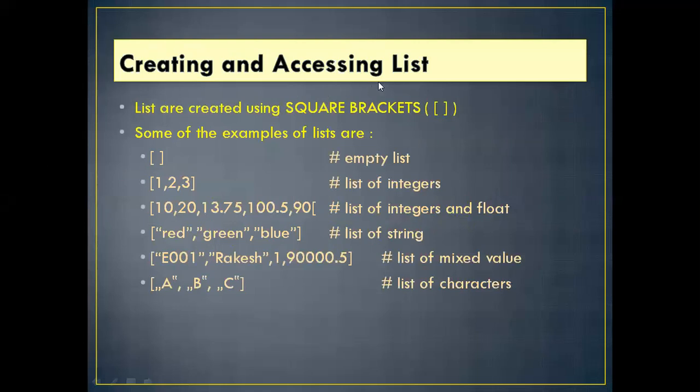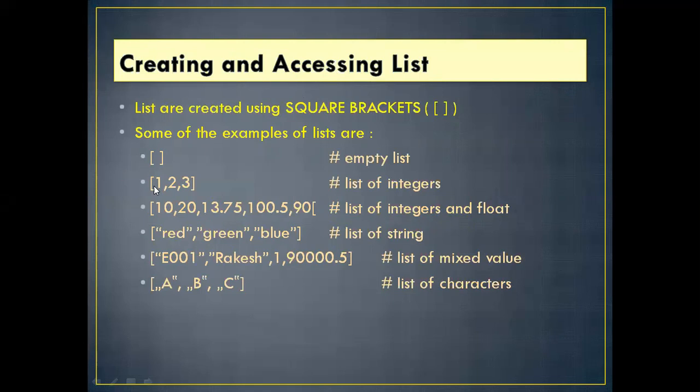Next, creating and accessing list. Inside the list, how to create a list and how to access it. Lists are created using a square bracket. You have to remember, not a normal bracket. You have to create a list with a square bracket. Some examples of lists are, see, this is a square bracket. This is called an empty list, created with this type of square bracket.